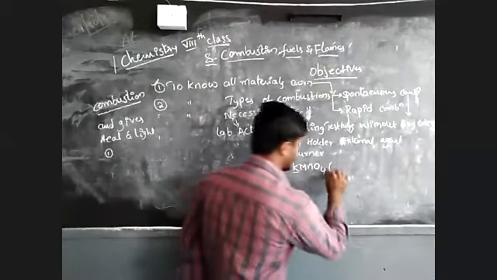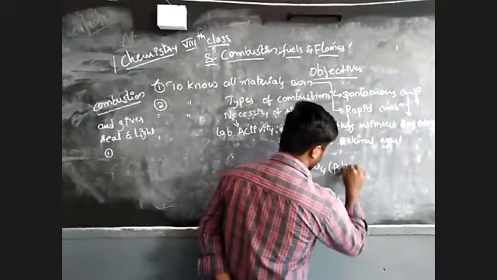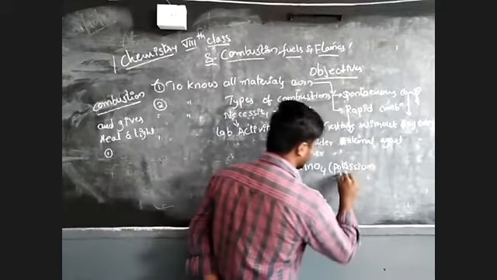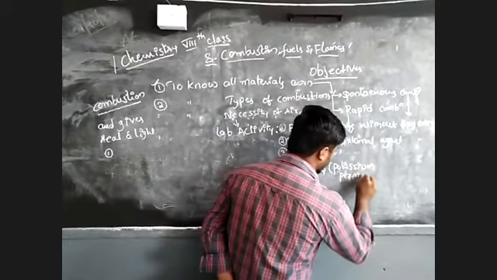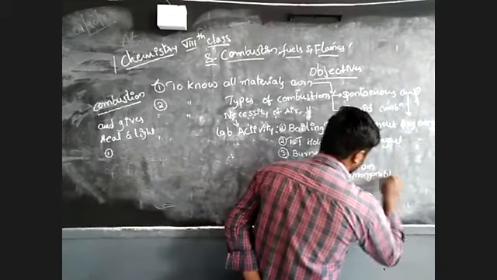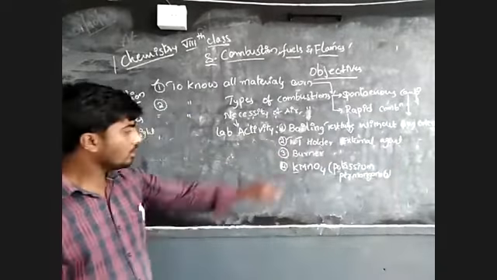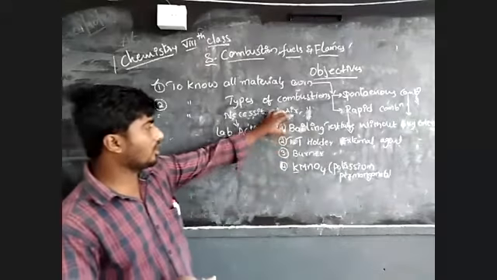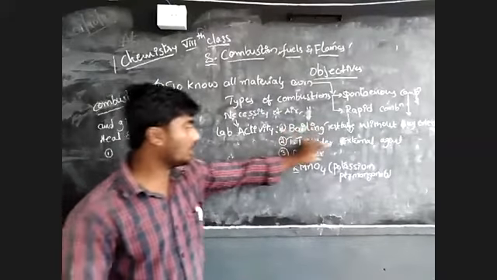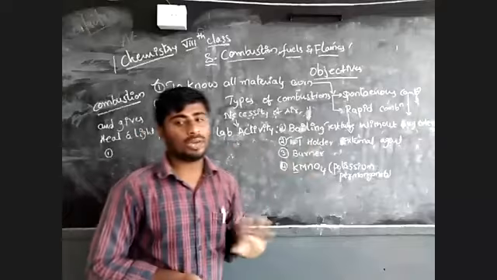So the materials required are a boiling test tube, holder, burner, and potassium permanganate.